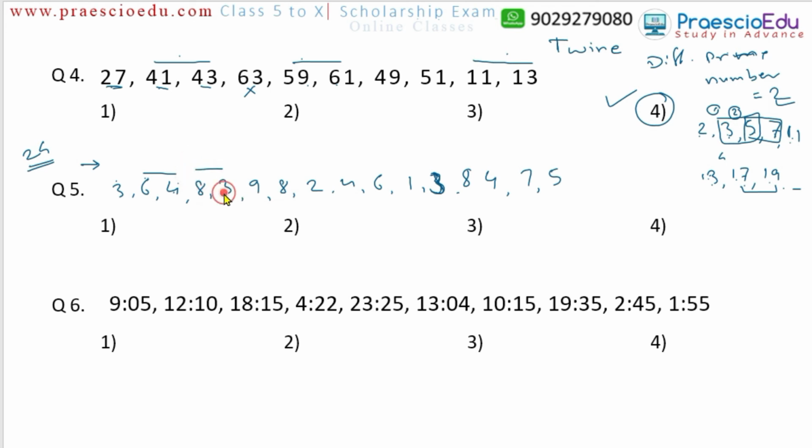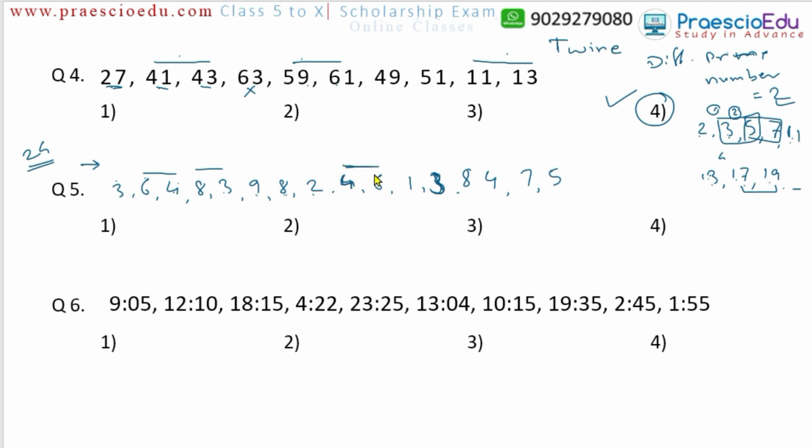Yes, it comes. Then 3 multiplied by 9, no, this is 27. 9 8s, no, 72. 8 2s are 16, no. 8 2 4s are 8. So this is not our pair. 4 6s are 24, yes, this is our pair.